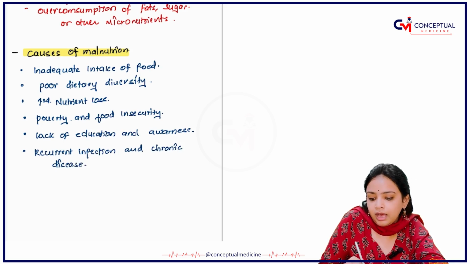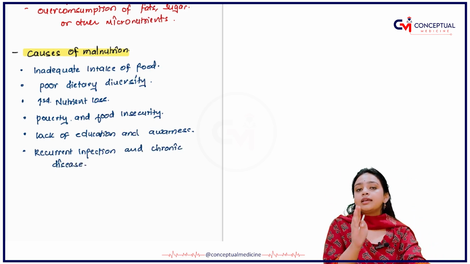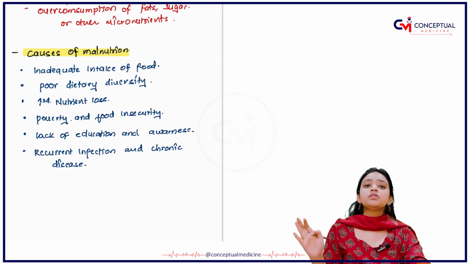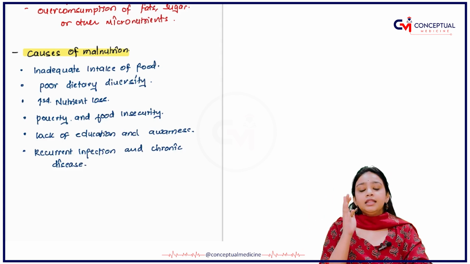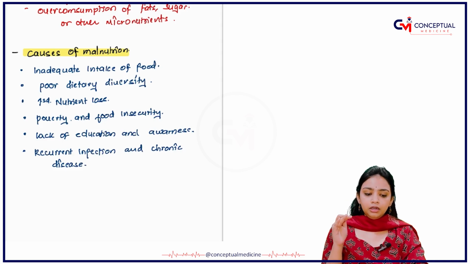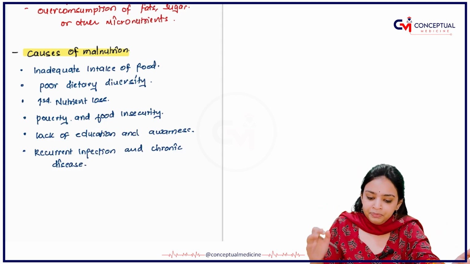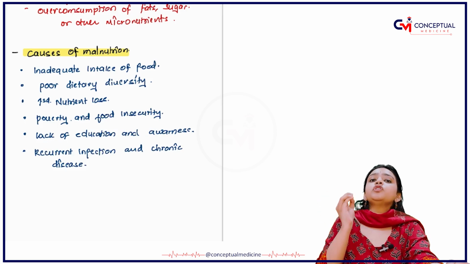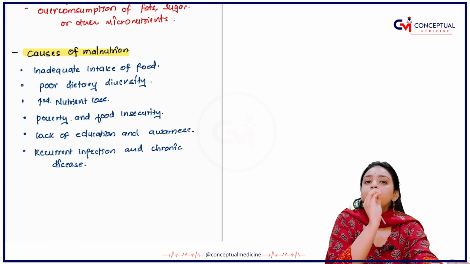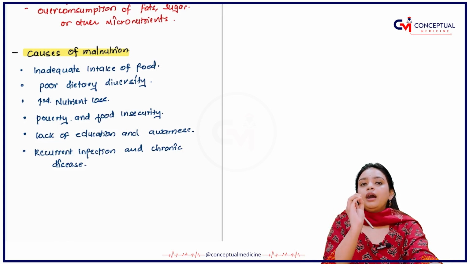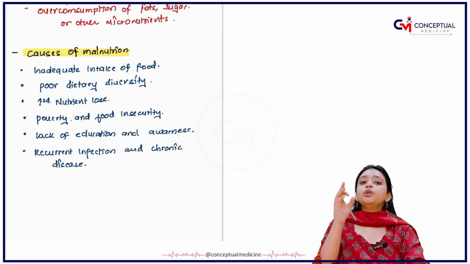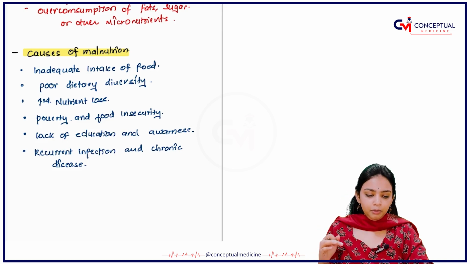See, if a person is having a chronic disease, the disease which is of a duration of more than 6 weeks, then what happens is there is a lot of body fluid that is lost from his or her body, as a result of which the body is not able to take that food into proper consideration, right? The body is not able to absorb that food properly.